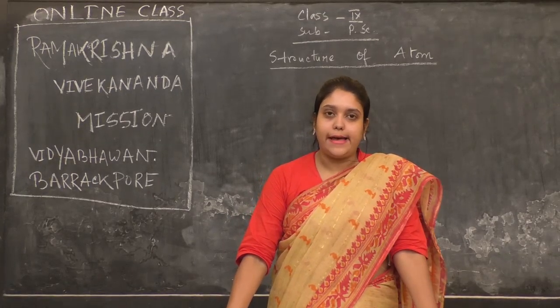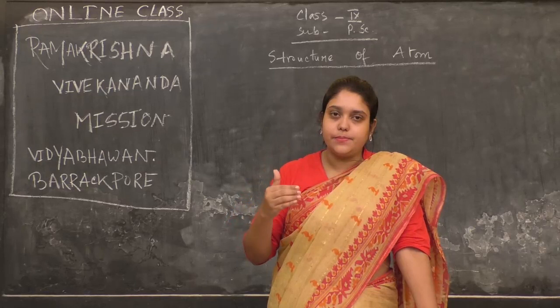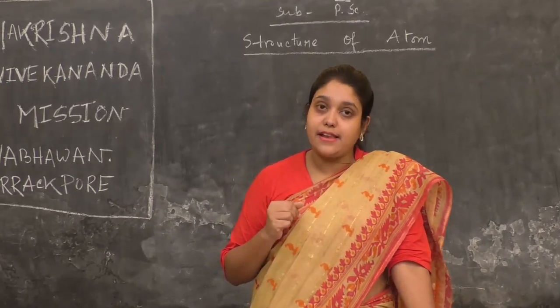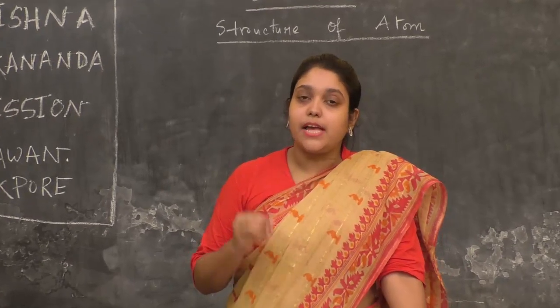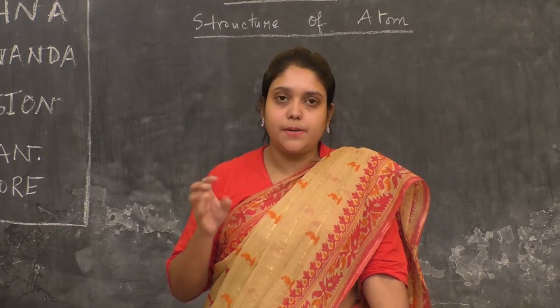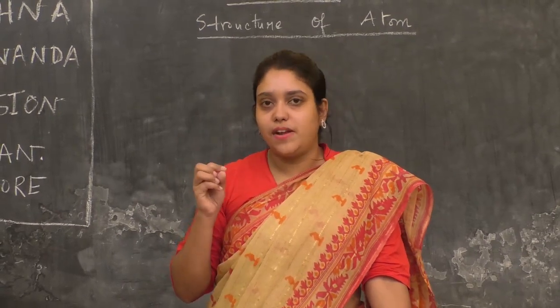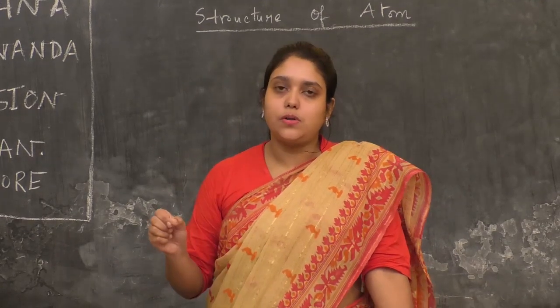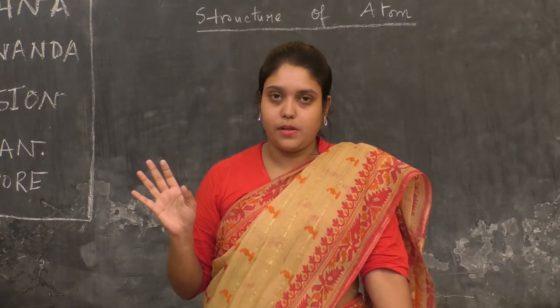You have also learned that an atom is the smallest particle of an element, and an atom consists of three types of subatomic particles or fundamental particles, namely electrons, protons and neutrons.